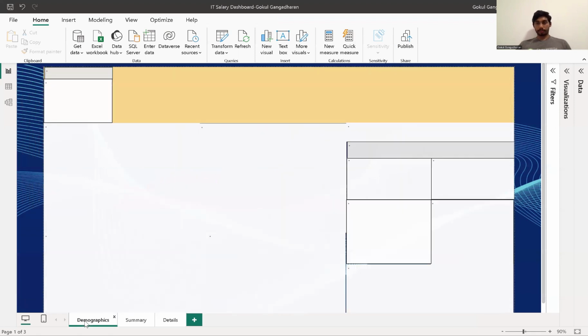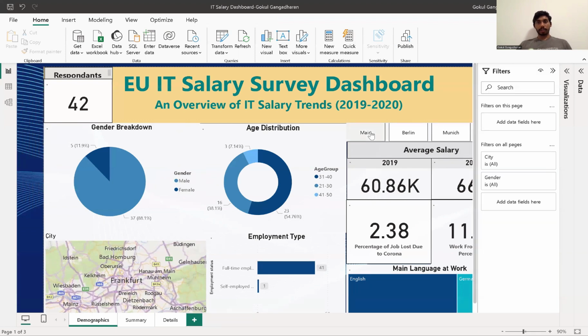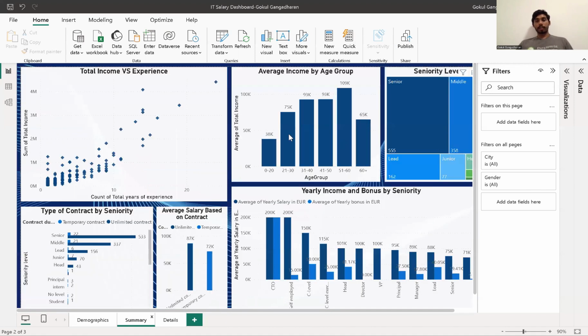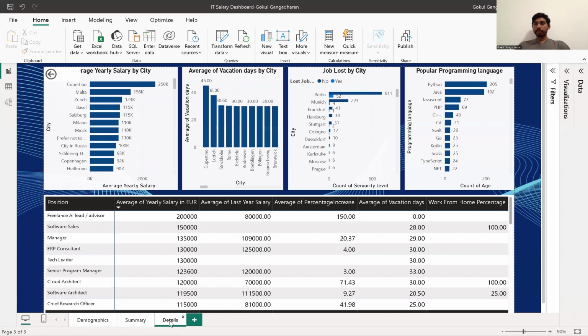Now moving on to the drill down functions that I've used. I've mainly put drill downs for these charts. I'll go to the detail page.